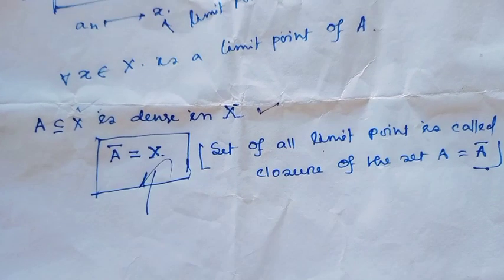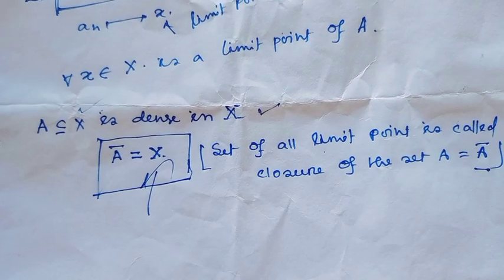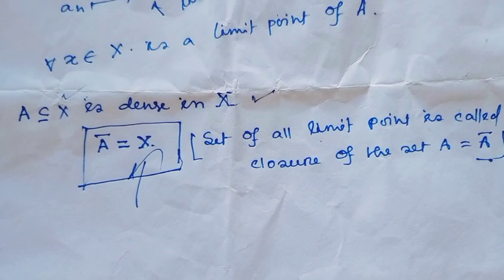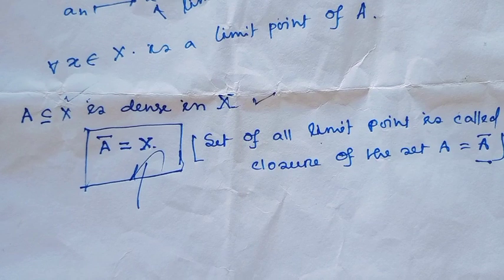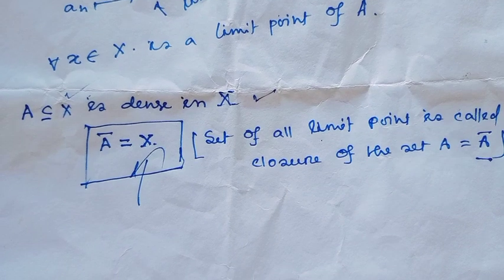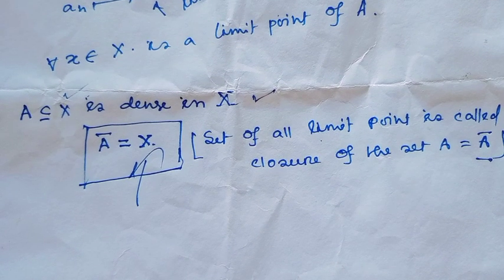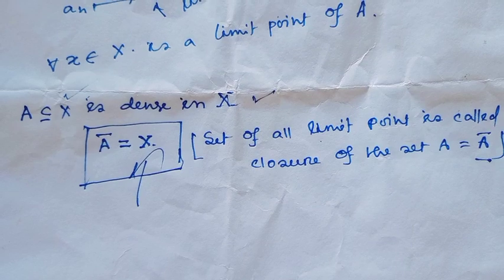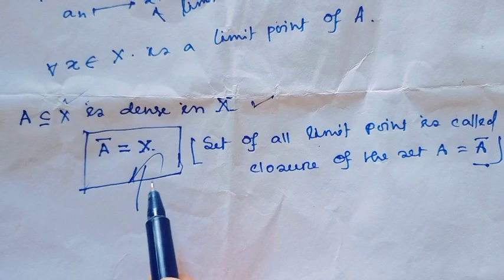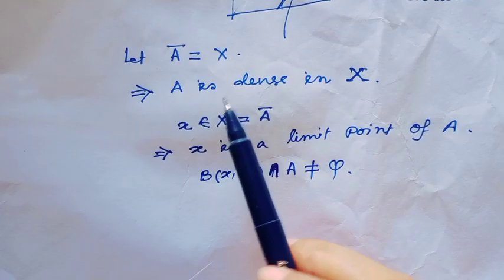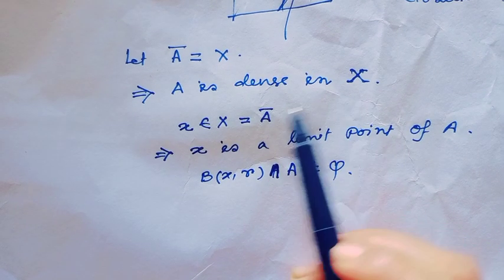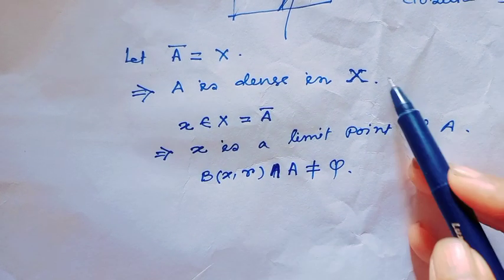This definition we all know: a subset A is dense when A closure equals X. But I hope my viewers have now understood why a subset A being dense means A closure equals the whole set X. And this is an if and only if condition. If A closure equals X, that implies the subset A is dense in the set X.